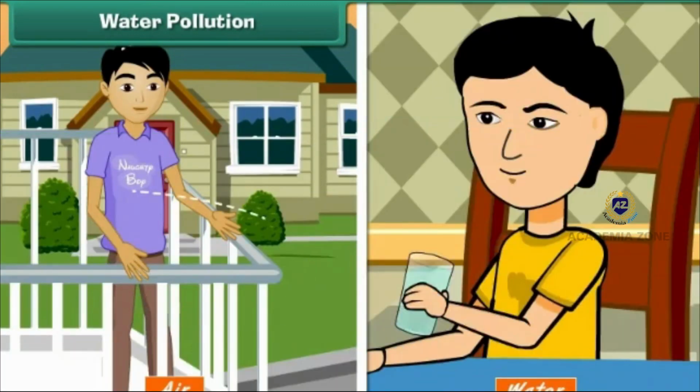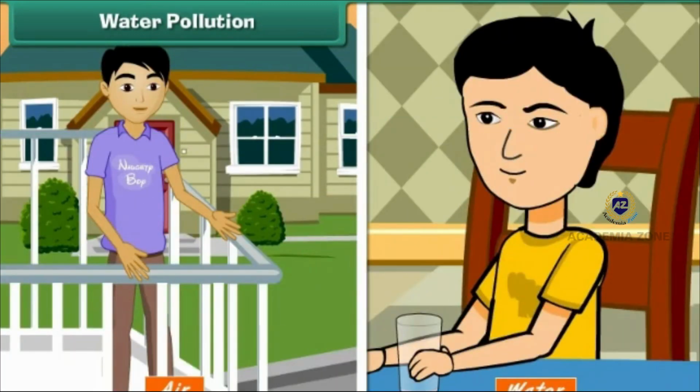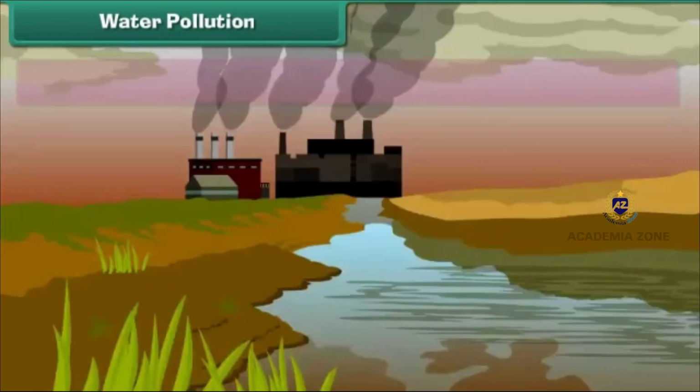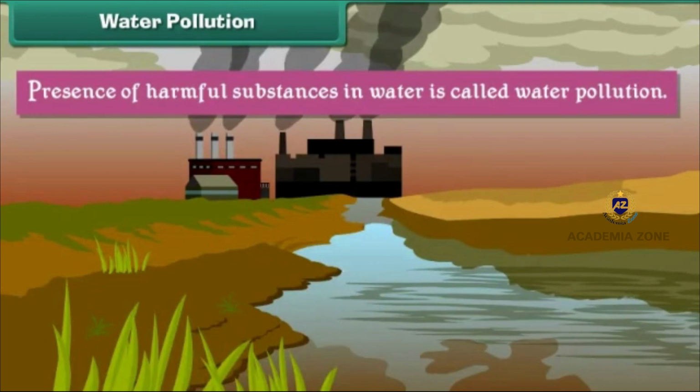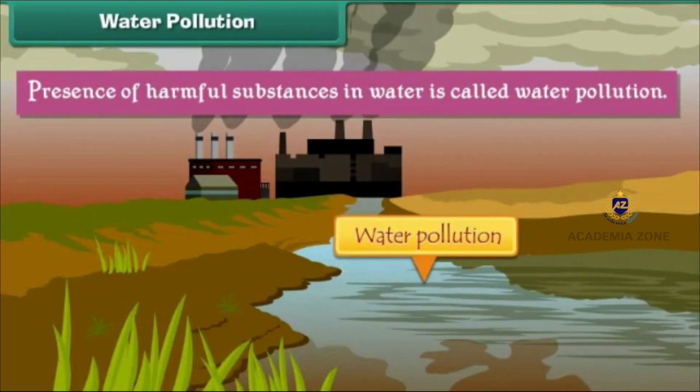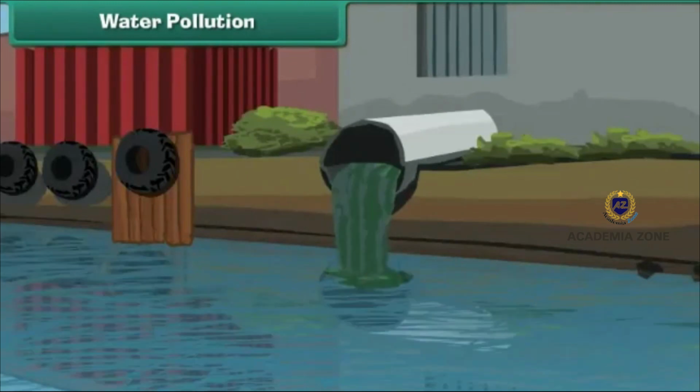Water pollution. Like air, water is also important for our survival. Presence of harmful substances in water is called water pollution. Domestic and industrial sewage pollute water.